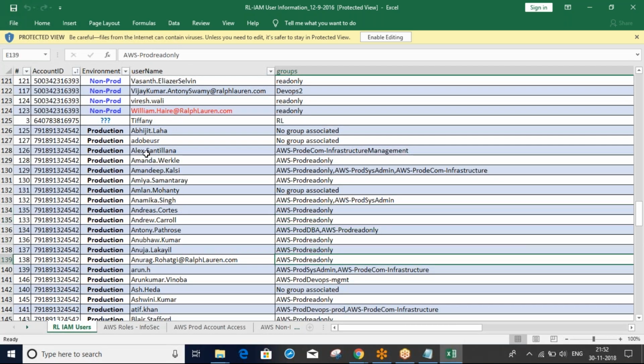Read only. Why? Because these are our team only. Once you join as a new joiner, you will not get write or full access, admin access. For a few days, at least 1 week, 2 weeks, 3 weeks, you will get only read only access. Whether you are senior, L2, L3, even L3 will get only read only for at least 1 week, 10 days.